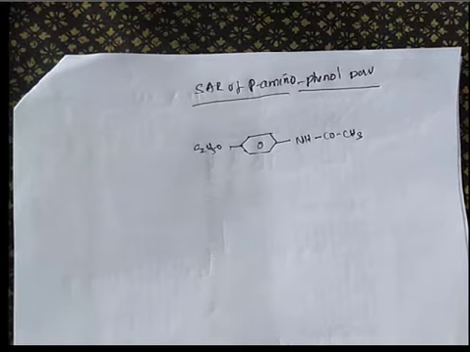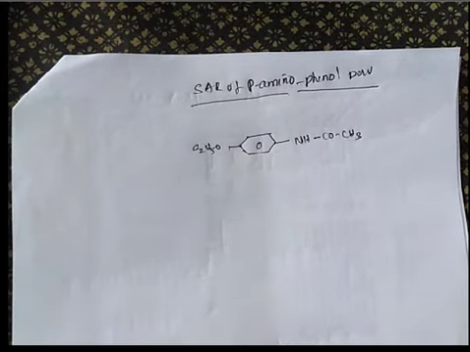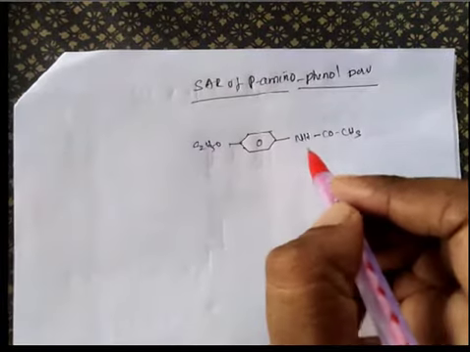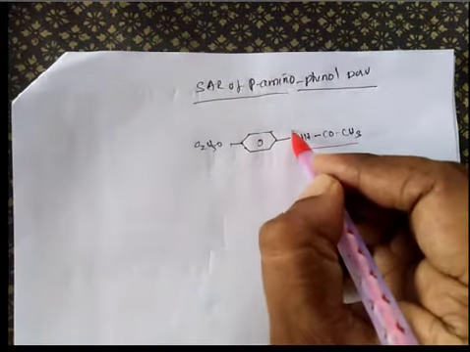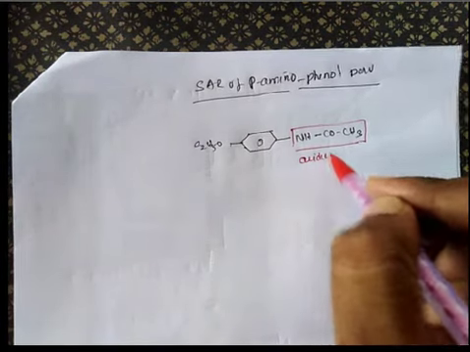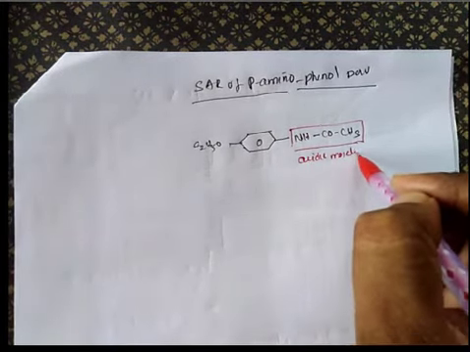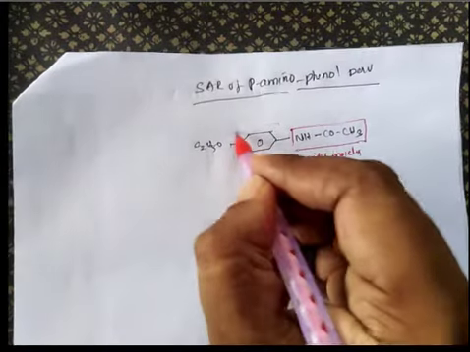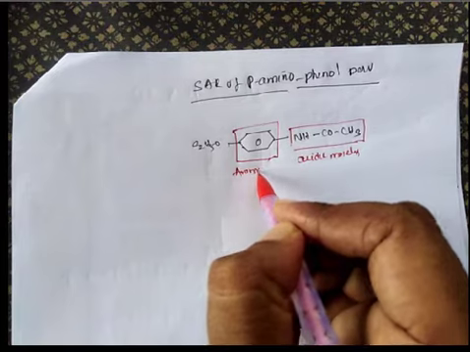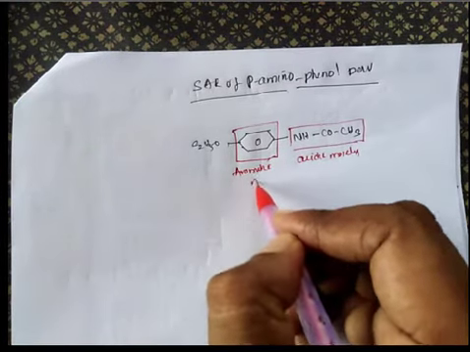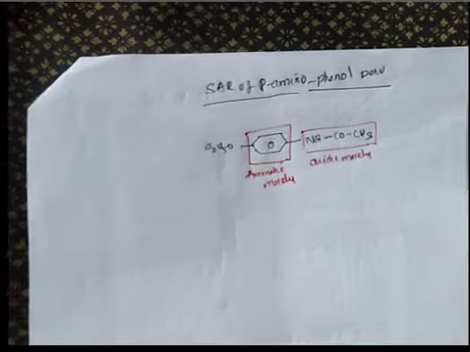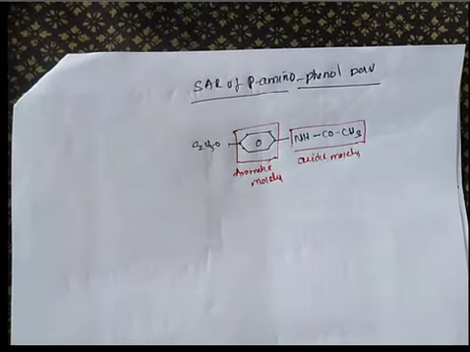Now we will decide what is the acidic moiety. This is the aromatic moiety. This is the substituent. First we will discuss the acidic moiety.